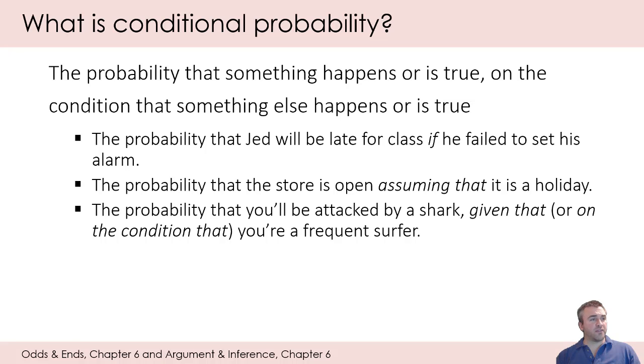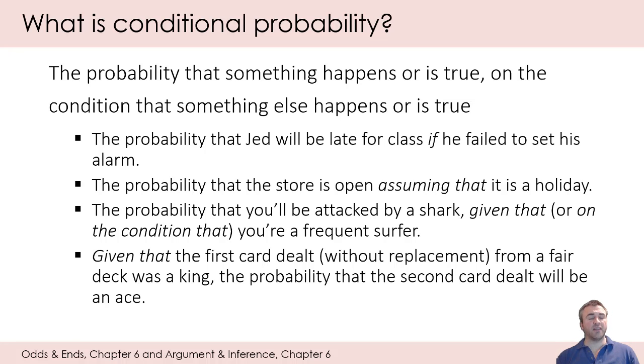Third example, the probability that you'll be attacked by a shark, given that, or on the condition that, those are both indicator terms that we're dealing with a conditional probability. So the probability that you'll be attacked by a shark, given that you are a frequent surfer. And then finally, sometimes the order can swap in the sentence, so you have to watch out for that.